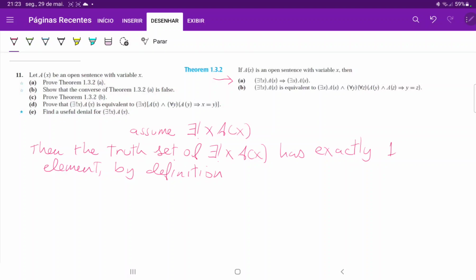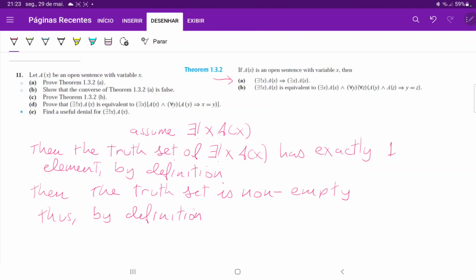And then we say, okay, if it has exactly one element, then the truth set is non-empty. And so if the truth set is non-empty, thus by definition, we can say that there exists an X such that A of X. And we're done with our proof.